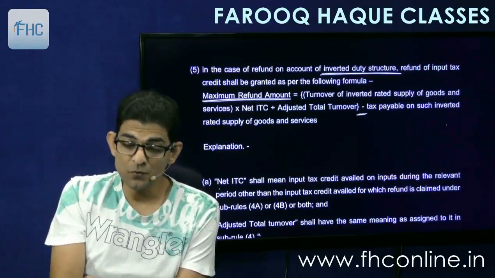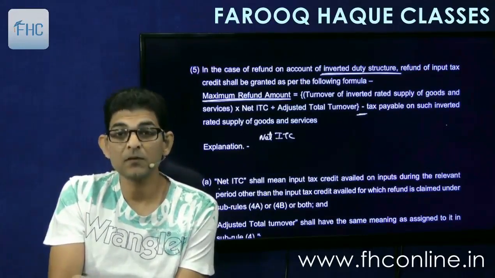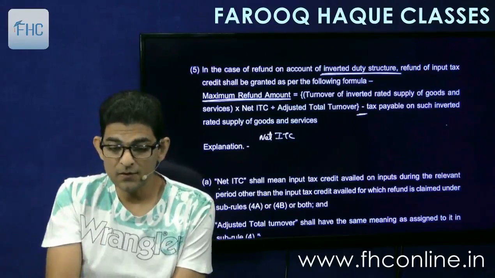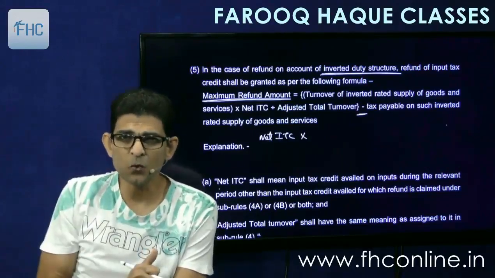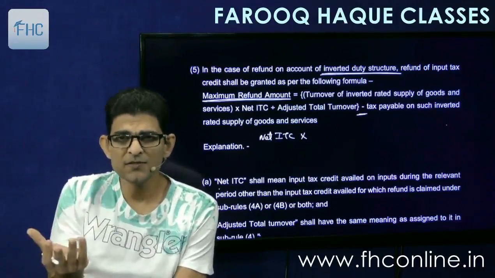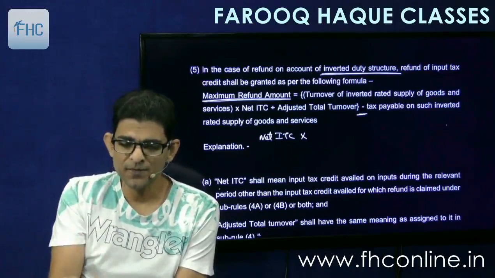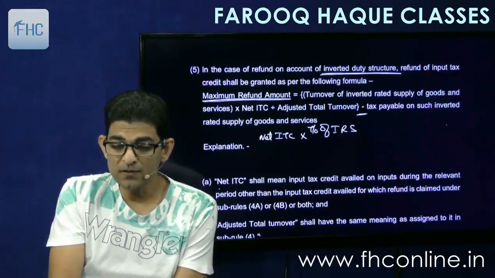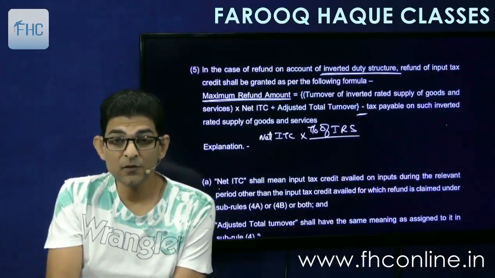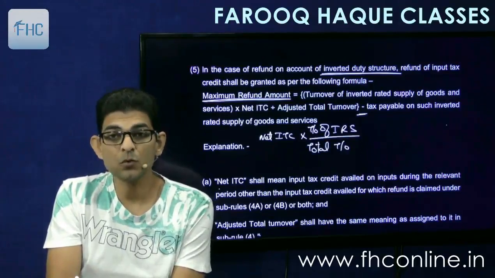Okay, so what is the formula? Net ITC, that is the ITC that we have taken during the relevant period. This is just like sub rule 4. The only difference is that was for a different reason, this is for a different reason. So net ITC into turnover of inverted rated supply divided by adjusted total turnover.